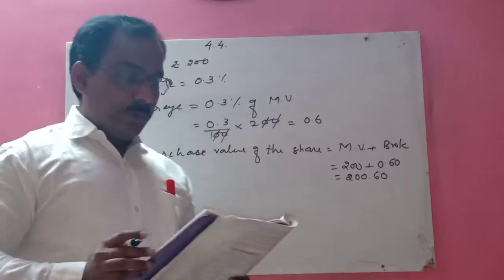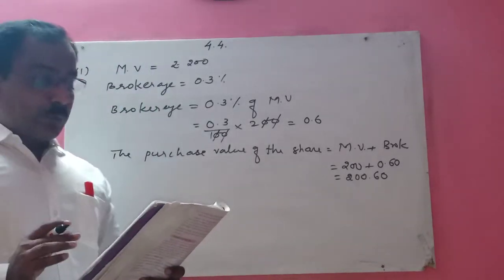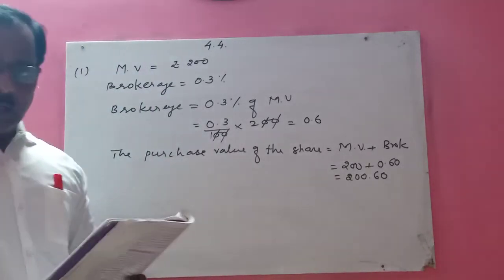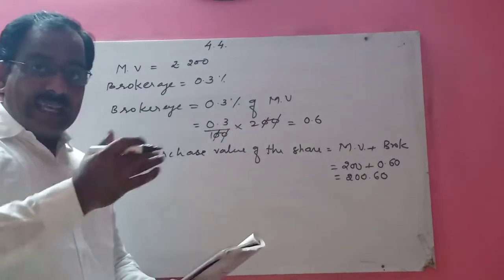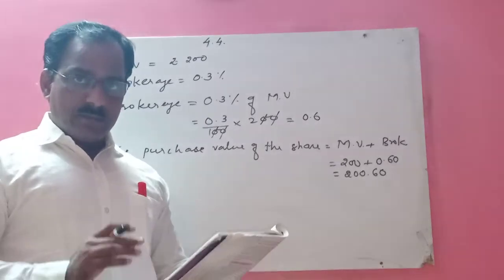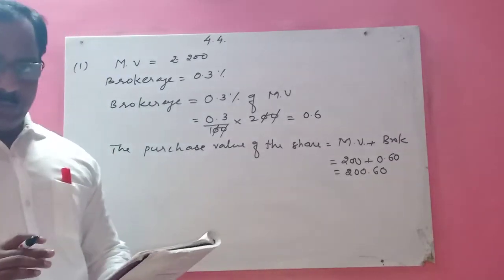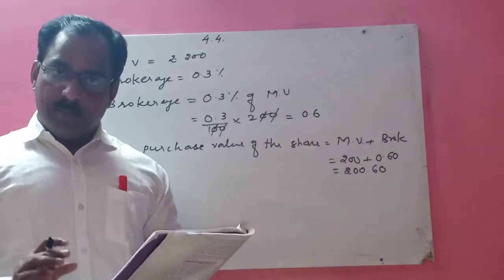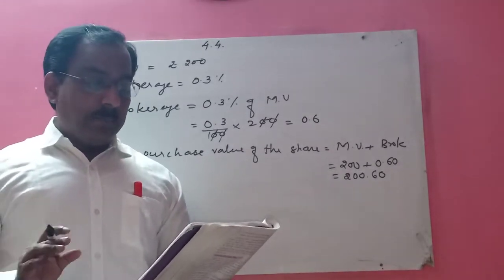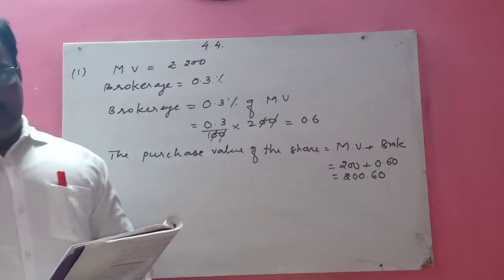In question number 2, a share is sold for the market value. Again here, the market value means the selling price is given here, and it is rupees 1000. Brokerage is paid at the rate of 0.1%. What is the amount received after the selling?